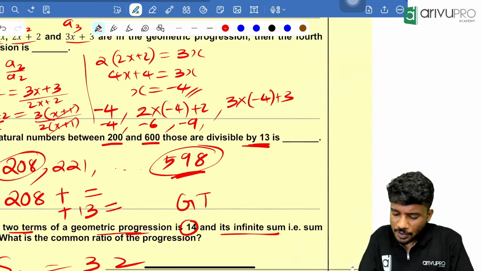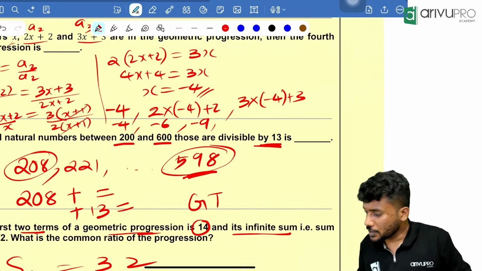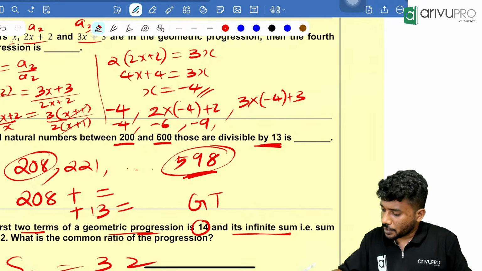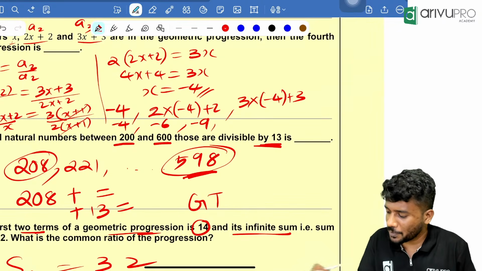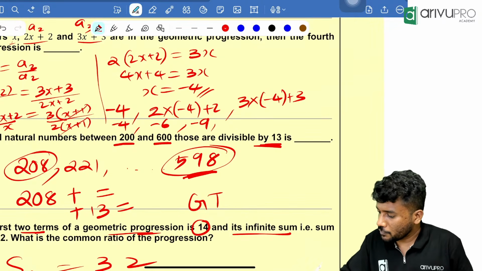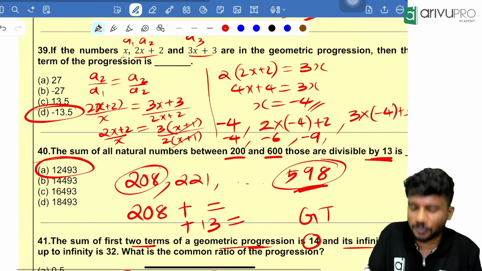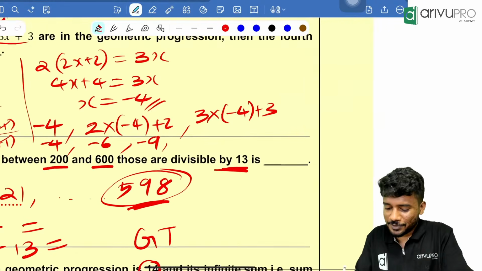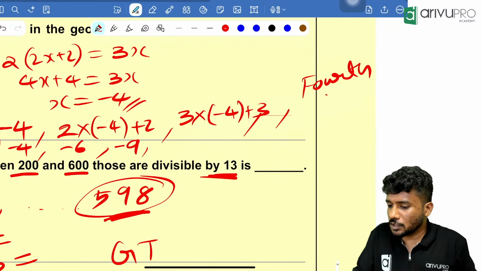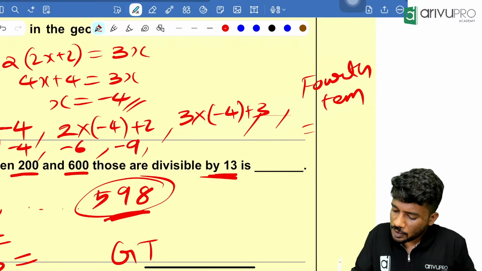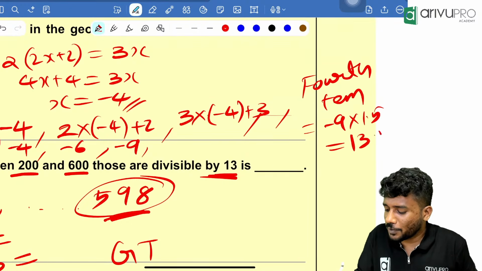Now looking at this, what is the common ratio? You tell me. 6 by 4 is equal to 1.5, and 9 by 6 is equal to 1.5. Common ratio is 1.5. Next number will be what? Minus 9 into 1.5, which is equal to minus 13.5. Option D is your answer. So fourth term is equal to minus 9 into 1.5, which is minus 13.5, people.